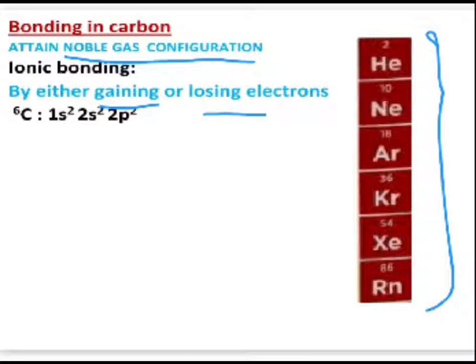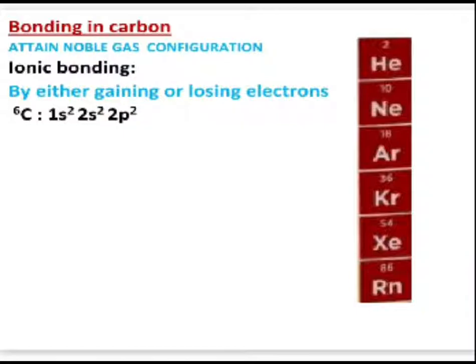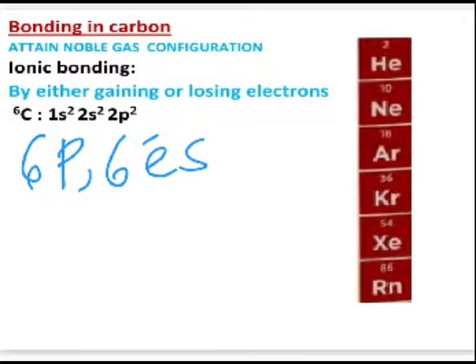Okay? Understand this with the help of the carbon element. So carbon, atomic number 6. When I say atomic number 6, that means it has 6 protons and 6 electrons. Okay? In its outermost shell, there are 4 electrons and in its inner shell, there are 2 electrons. Only the electrons which are present in the outermost shell can participate in bonding. Okay? So a total of 6 electrons are present in carbon.